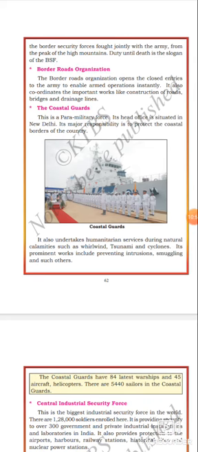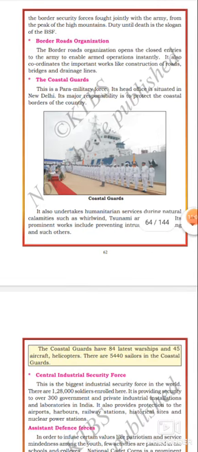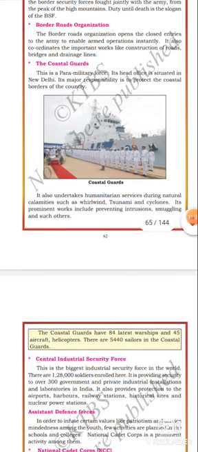Let us see now. The Coast Guard. This is a paramilitary force. Its head office is situated in New Delhi. Its major responsibility is to protect the coastal borders of the country. What is the major responsibility of the Coast Guard? To protect the coastal borders of the country. It is a major responsibility or duty of the Coast Guard.